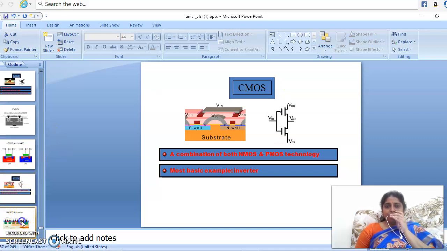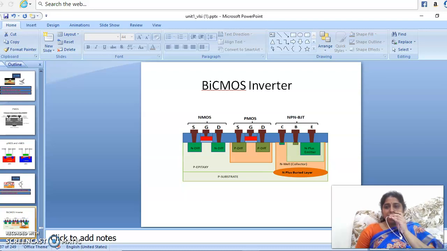And coming to BiCMOS. BiCMOS combines bipolar junction transistors, BJT. We can see BJT, NPN, and CMOS. So NMOS and PMOS, as we discussed, integrate to give CMOS, along with that a BJT. Some features are very effective in bipolar technology, and some features are very effective in CMOS technology. So we can have the advantages of both when we mix these two technologies, which is called BiCMOS.